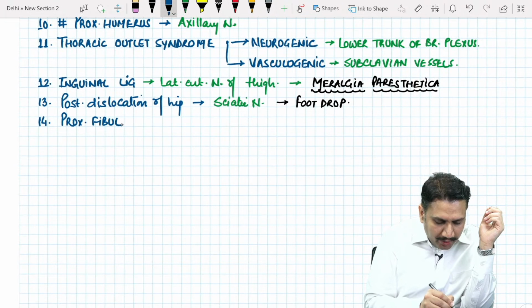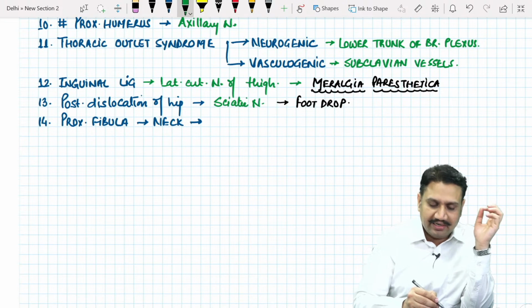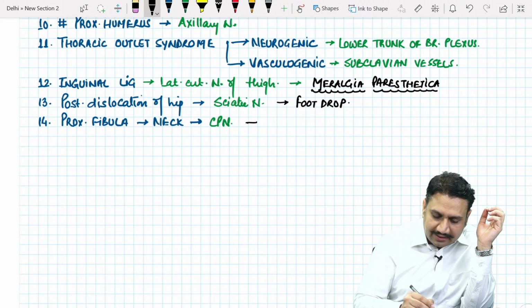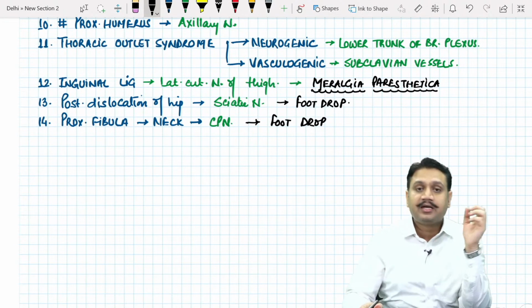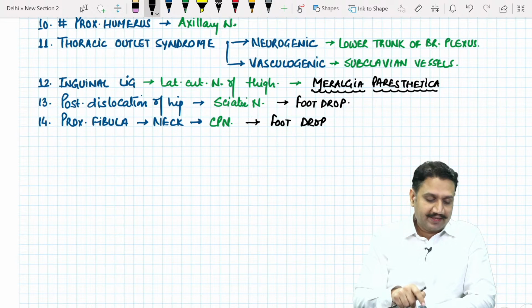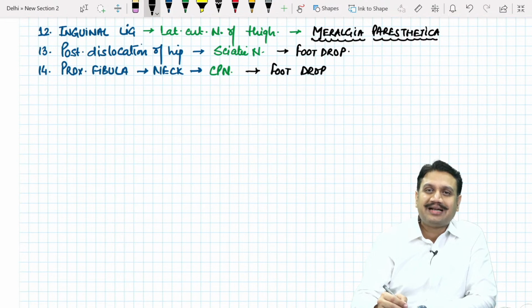Where in the proximal fibula? You know that it is most commonly the neck of the fibula. It compresses which nerve? The common peroneal nerve. And again, common peroneal nerve injury here can cause the foot drop. Now, if I give you a recall, this was again a question in the NEET exam 2023, and how they tried to trap you there.